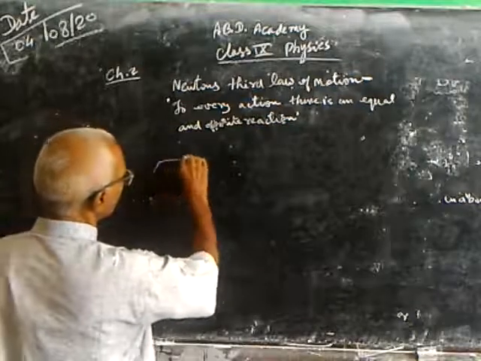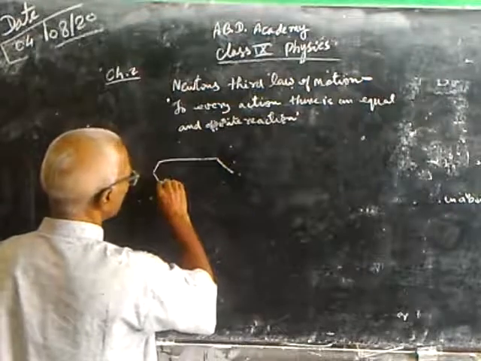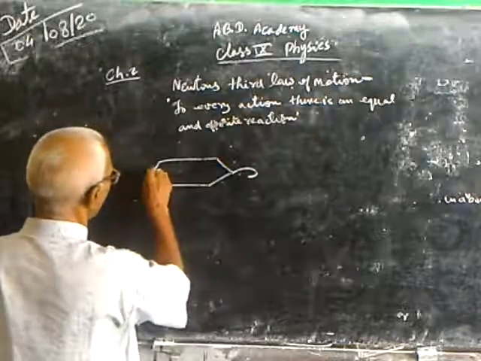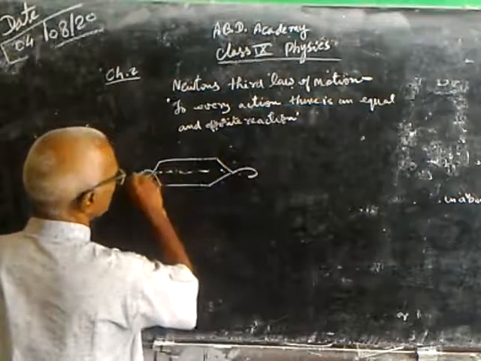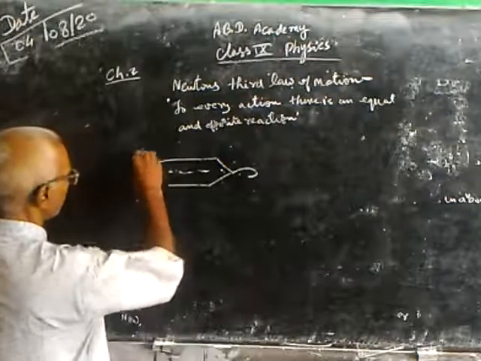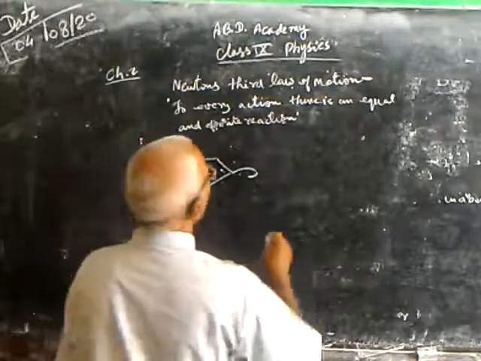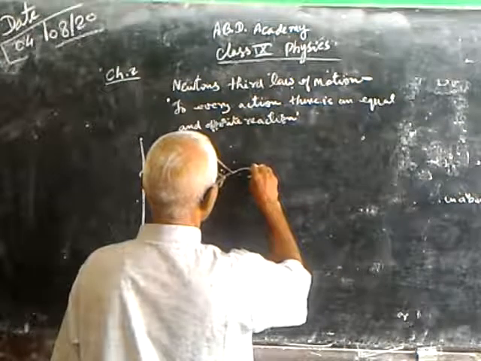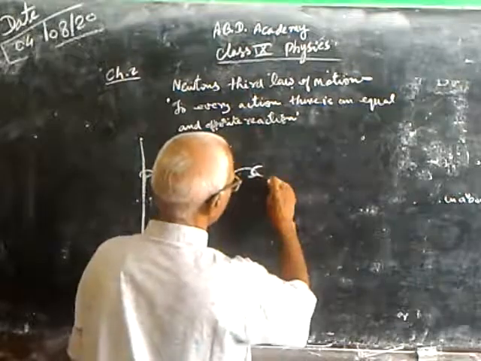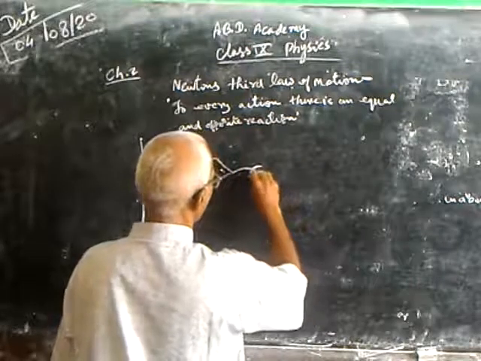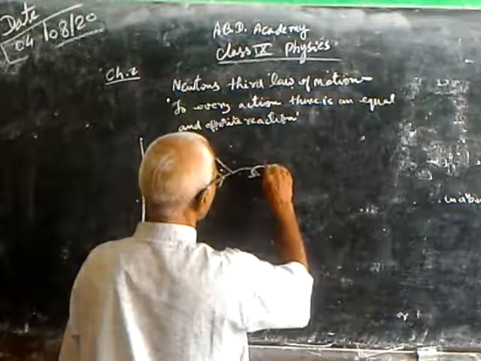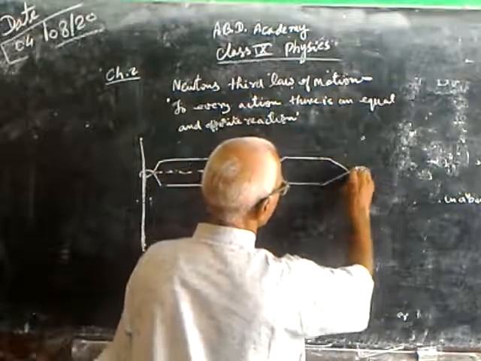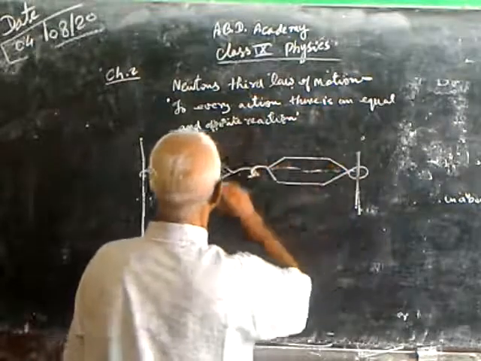If we take two spring balances, one hook of this balance is here. Suppose this is one balance, it is hooked somewhere and clamped. The other spring balance is here with its hook, one over the other. It is also clamped.